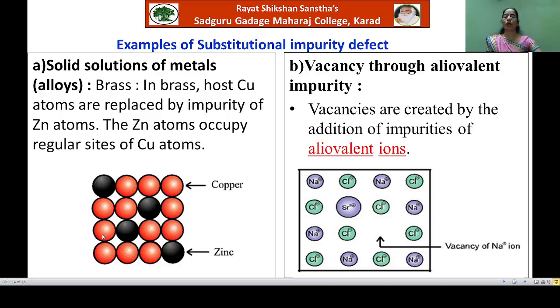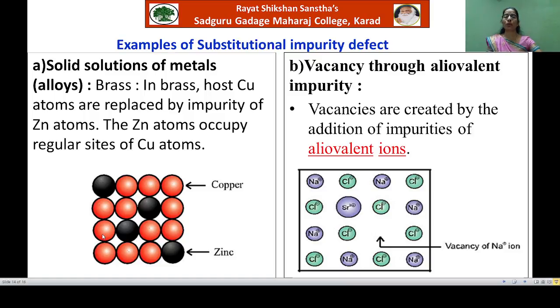Generally, all alloys are showing this substitutional impurity defect. Alloys are nothing but the solid solutions of metals. Now see the example of brass. We know that brass is an alloy of copper and zinc. Here the host atoms are copper atoms. That is, in copper we are adding the impurity of zinc.